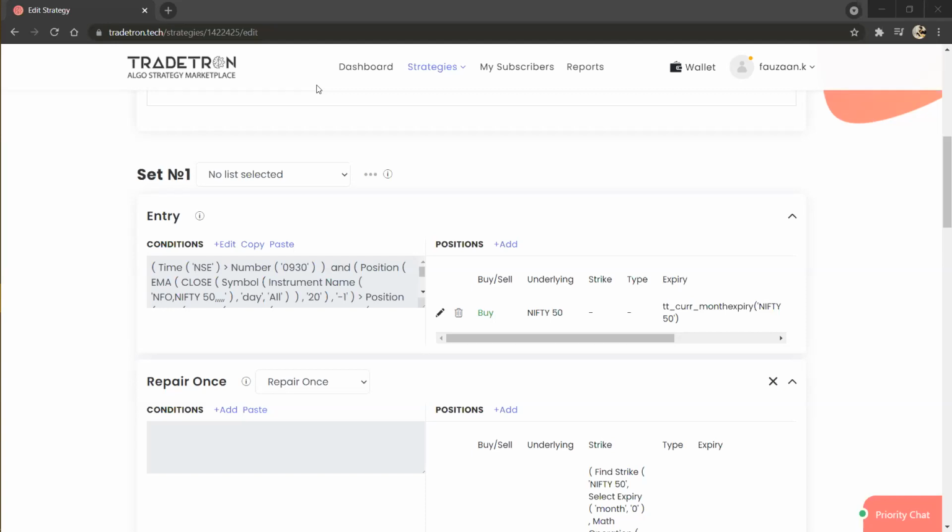Jay Mundra is asking, is it the same for 1 hour also? Yes, Jay, it is the same for 1 hour. In Tradetron, the first 1 hour candle is formed from 9:15 to 10 a.m. The second candle is 10 a.m. to 11 a.m. But in other charting platforms, 9:15 to 10:15 is the first candle. Other than that, all other timings are the same, and for lower candle time frames it is all the same.